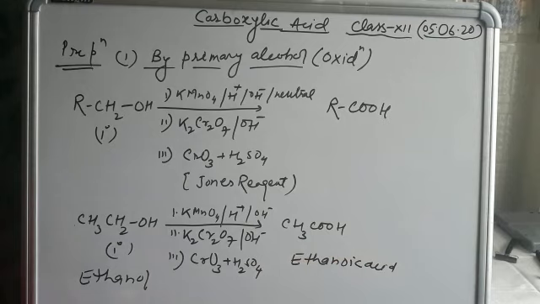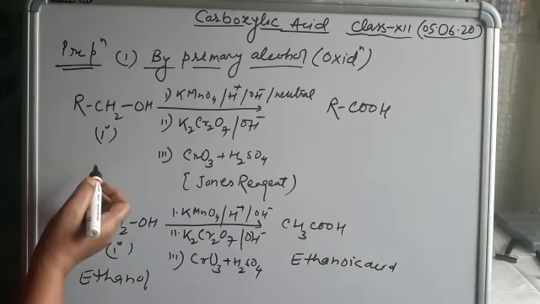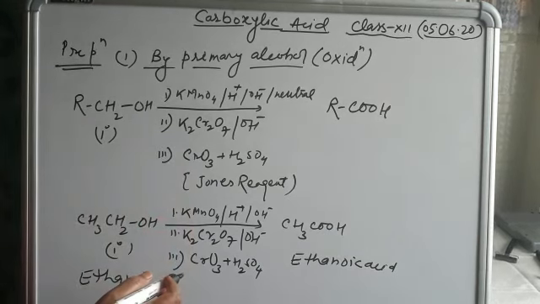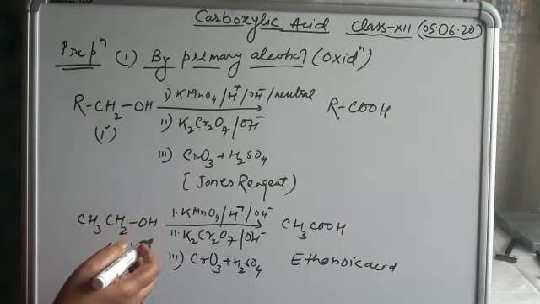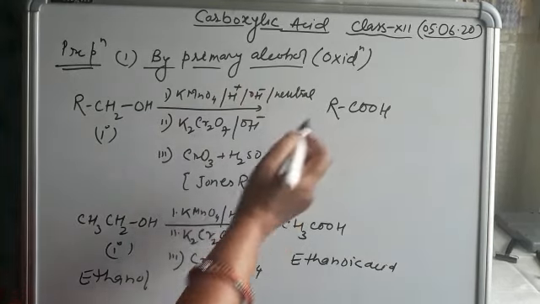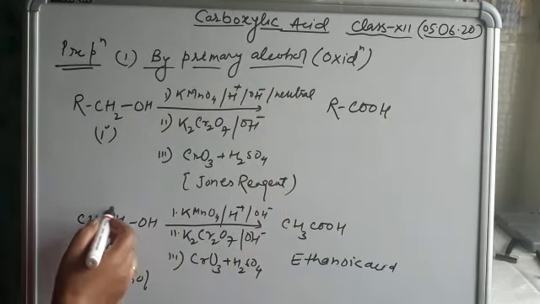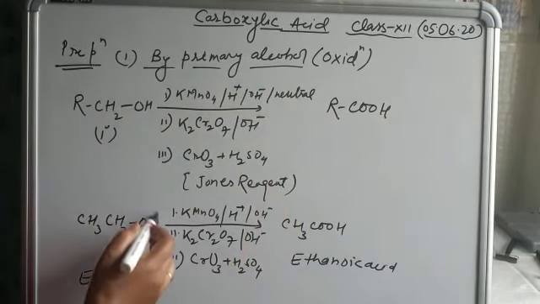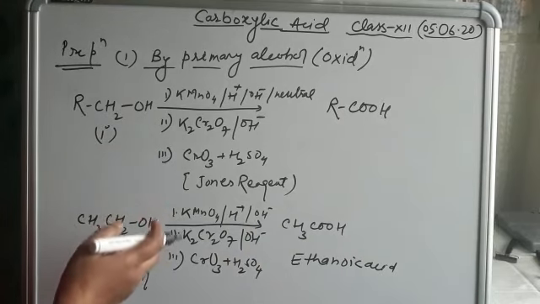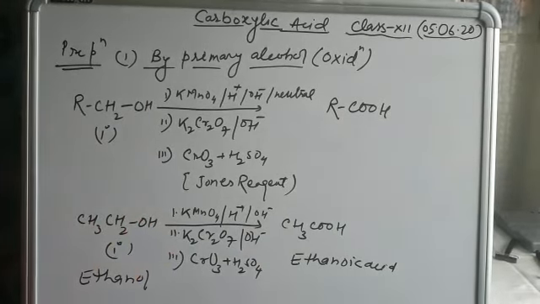So students, we already know about the formation of acid from primary alcohol in the presence of these reagents. These are strong oxidizing agents, and in the presence of these oxidizing agents, primary alcohol or 1 degree alcohol is directly converted into carboxylic acid. Here see ethanol, this part only is directly converted into ethanoic acid. So it is a very easy method. If you convert primary alcohol to acid, you use these oxidizing agents.